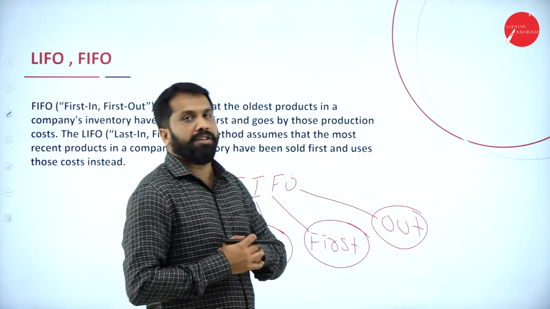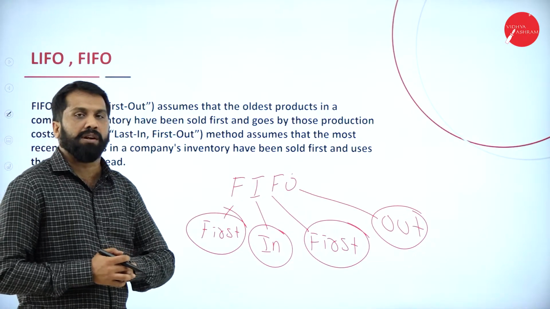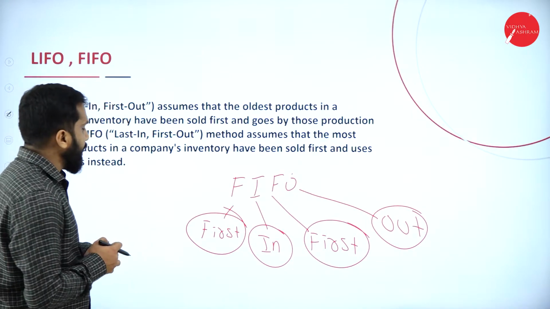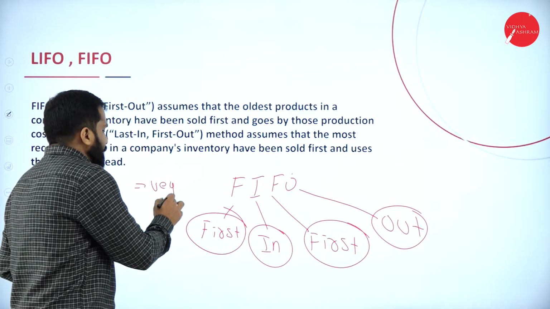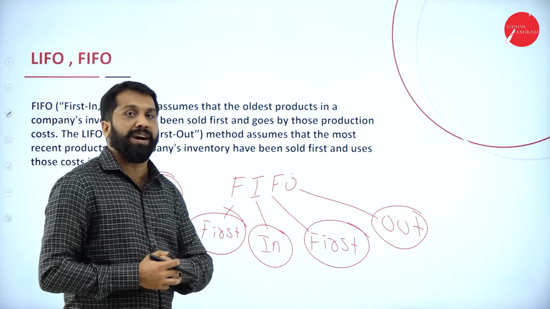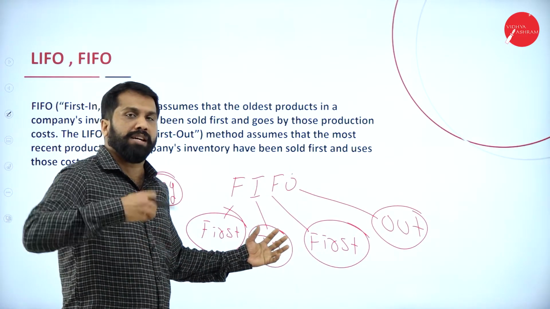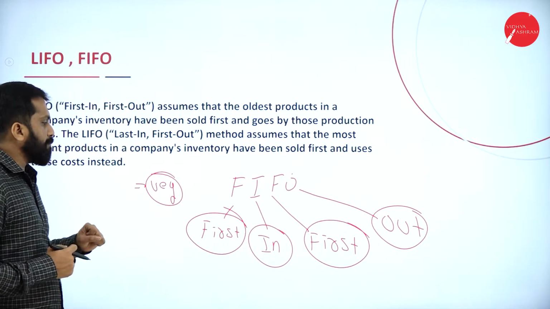What is actually first in, first out? Normally, I can give you the example of vegetables, any perishable goods. Why is it FIFO?